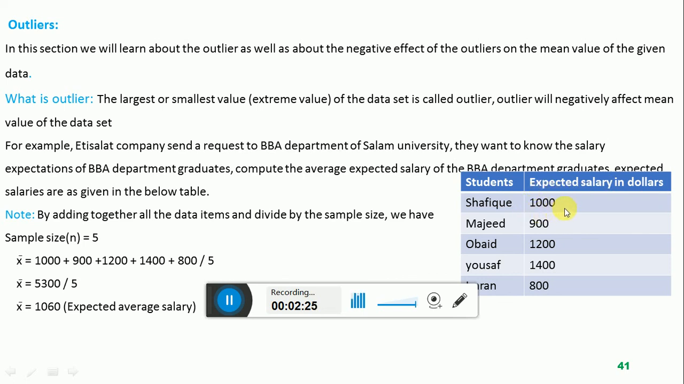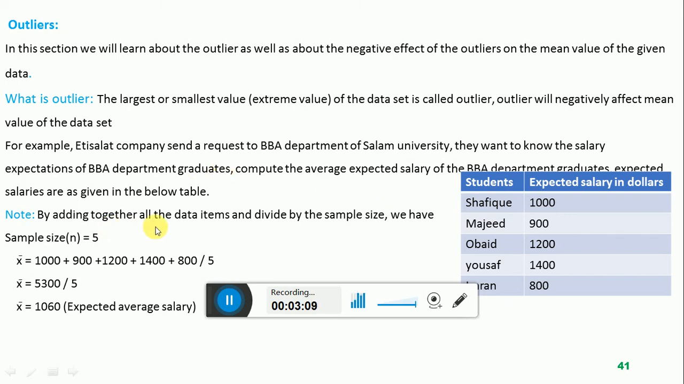So Shafiq is expecting $1,000, Majid $900, Obaid $1,200, Yusuf $1,400 and Imran is expecting $800. So this is the given data set. In this data set, the minimum expectation is $800 and the maximum expectation is $1,400. This is very clear from this data set. So we will simply compute the mean value, the average expected salary of all the graduates from the BBA department of Salam University.